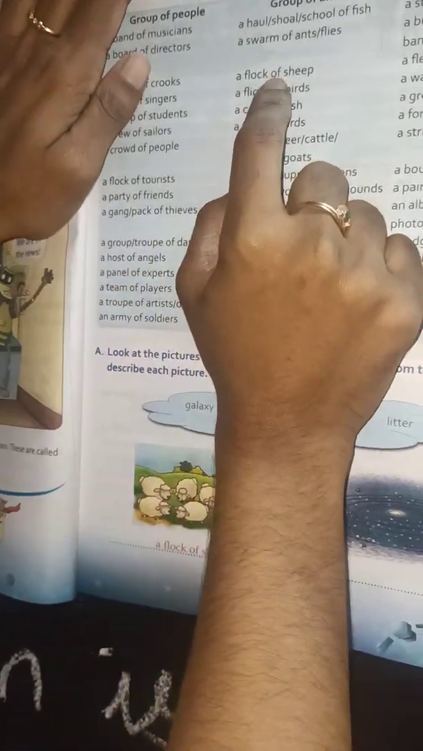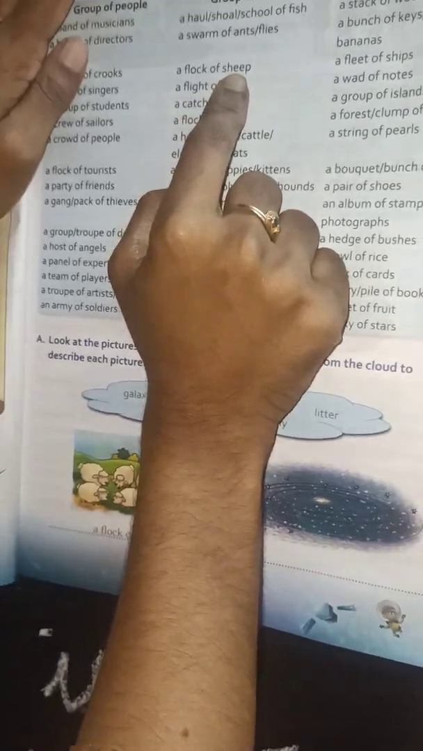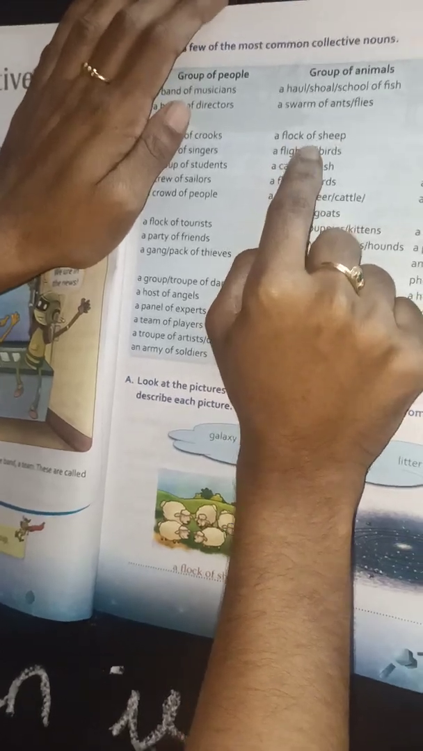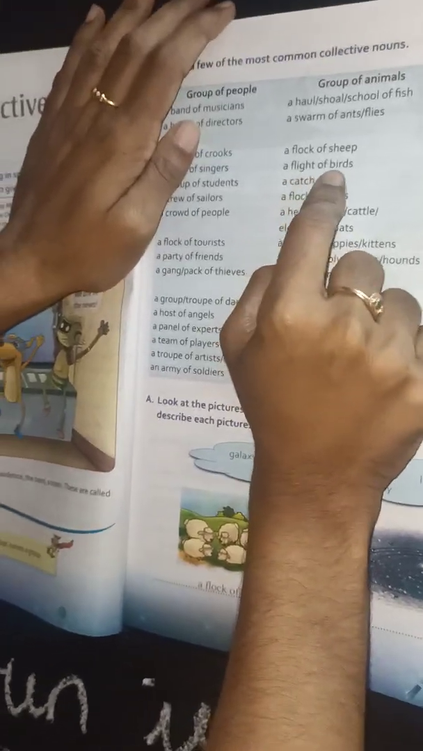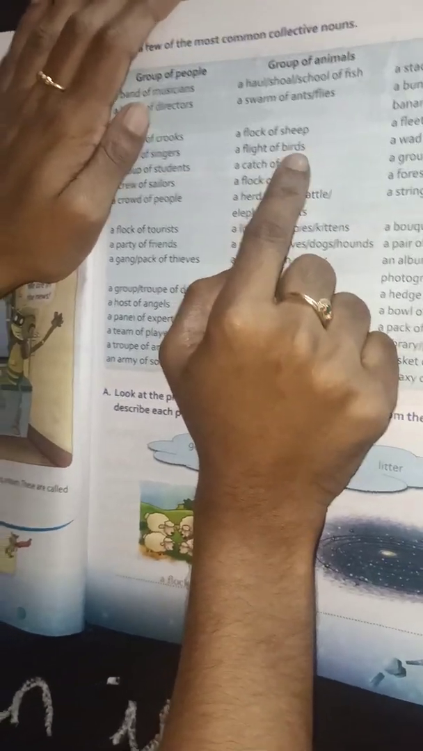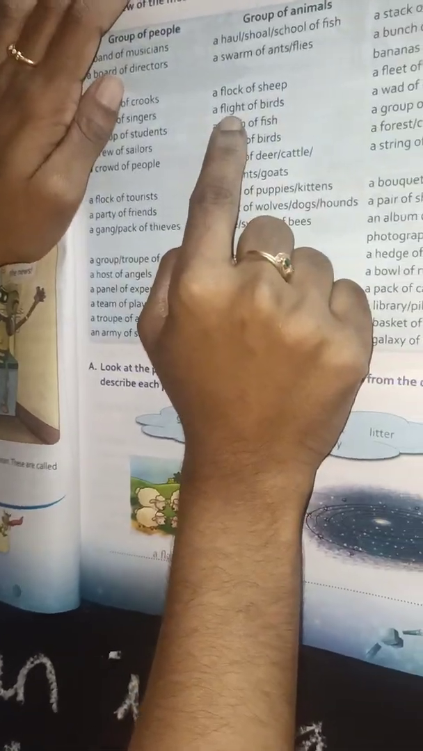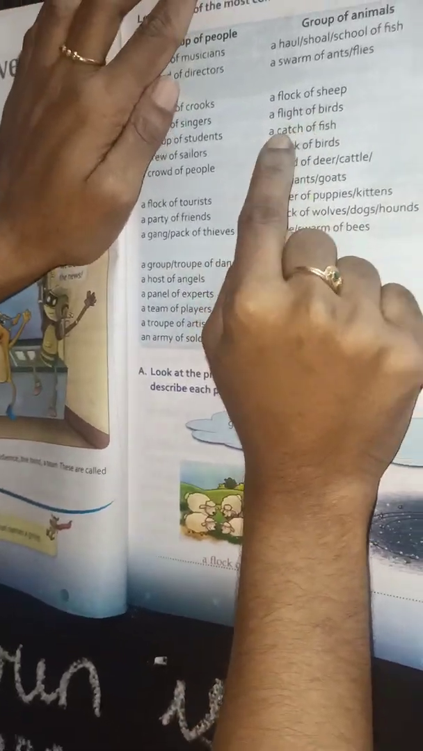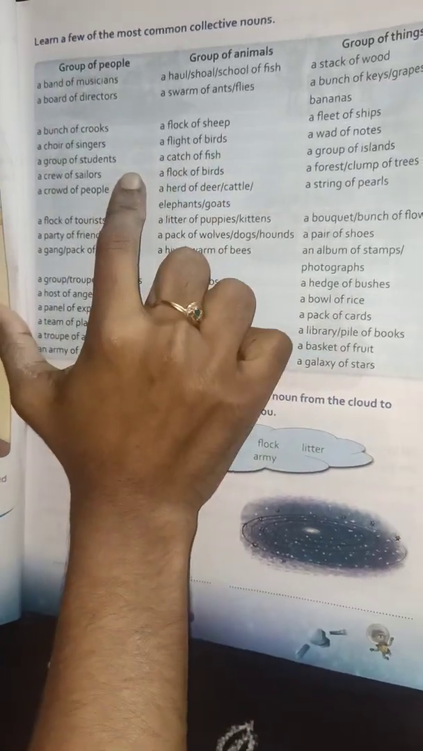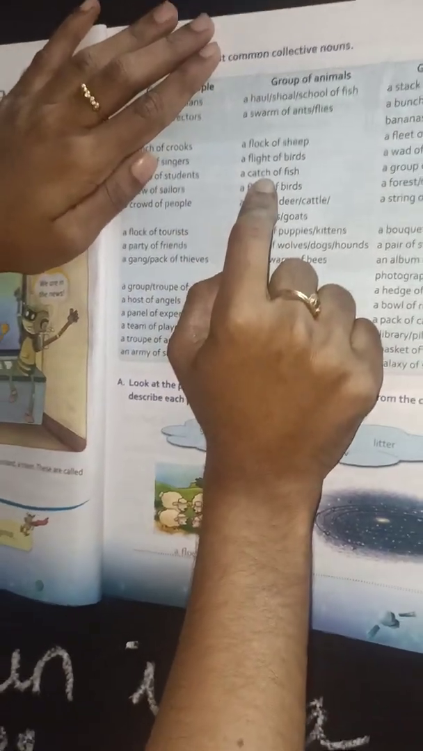Okay, so see the next, third sentence. A flock of sheep. Which is the collective noun here? Yeah, flock. F-L-O-C-K. Flock. Next sentence. A flight of birds. So which is the collective noun here? Yeah, very good. Flight. So underline it. F-L-I-G-H-T. Flight. Next. A catch of fish. Which is the collective noun here? Yeah, catch. C-A-T-C-H. Catch.